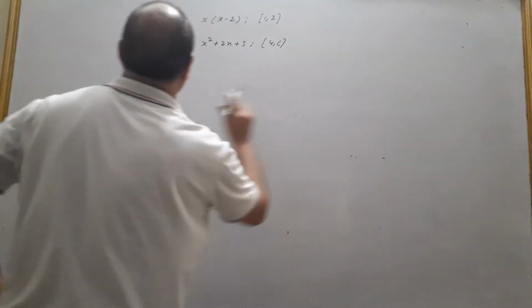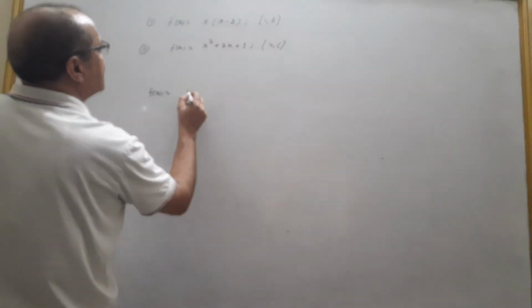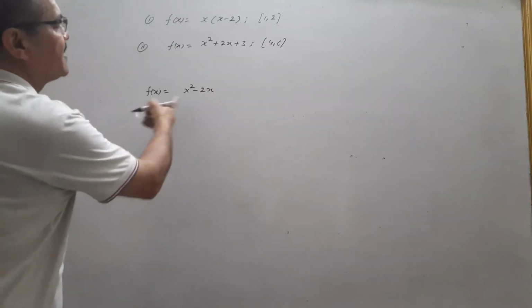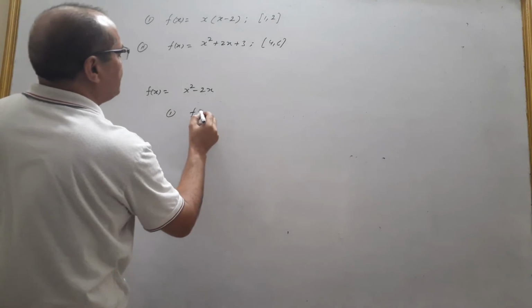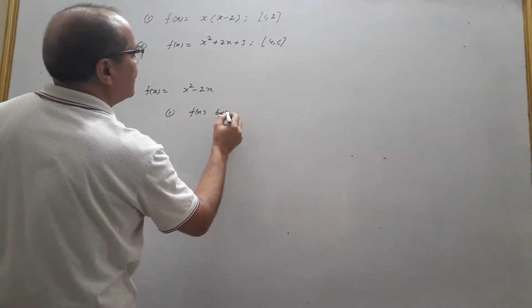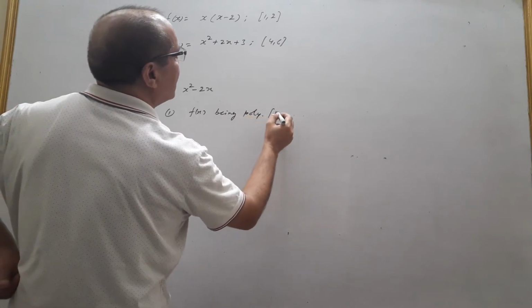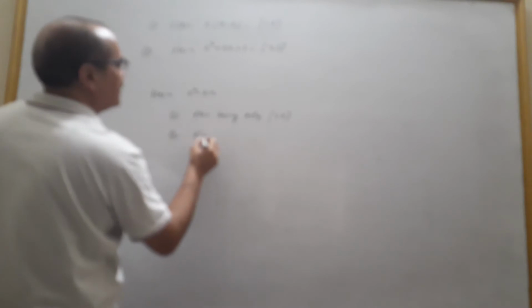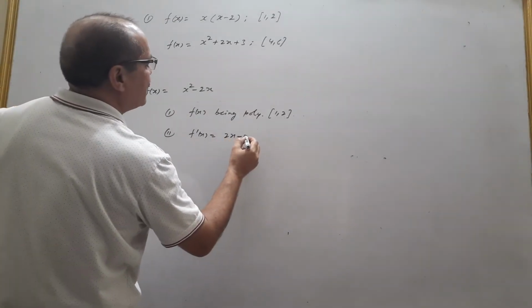The first is f(x). You multiply this, it becomes x square minus 2x. You see f(x) being a polynomial, that means it is continuous in the closed interval. Then second, the derivative f'(x) is 2x minus 2.